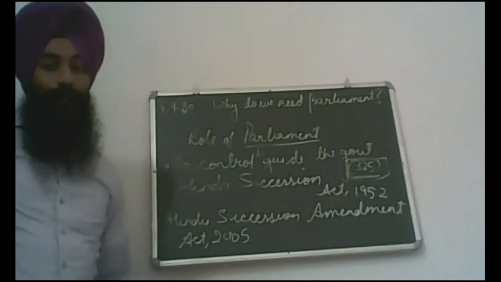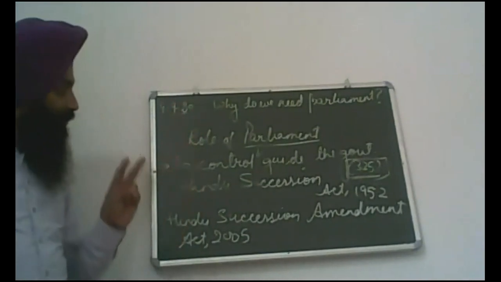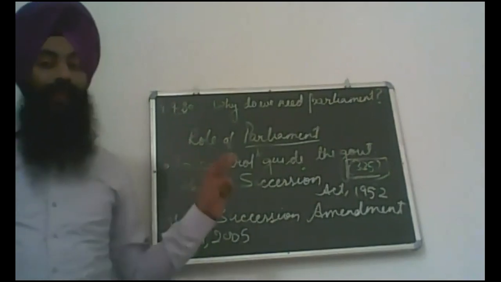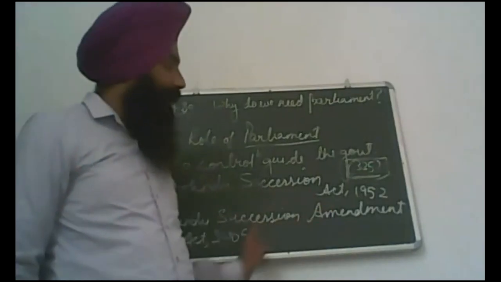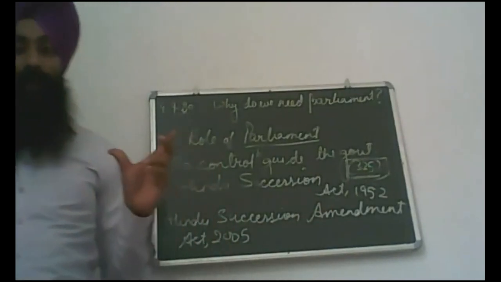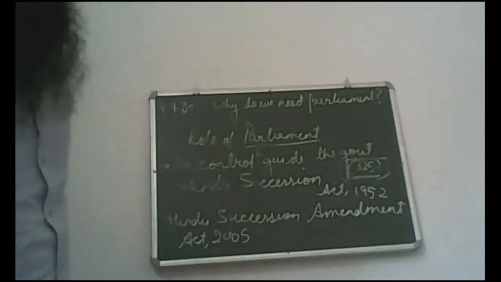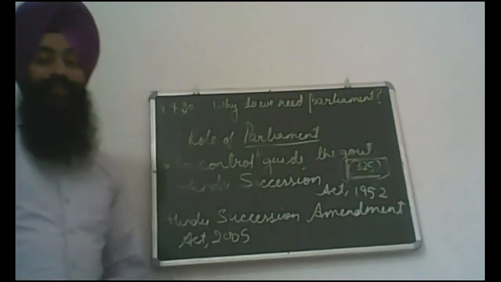I repeat, mothers and daughters can take a share in their parental property. This was only possible with the role of the opposition, who suggest changes in an existing law which requires them.